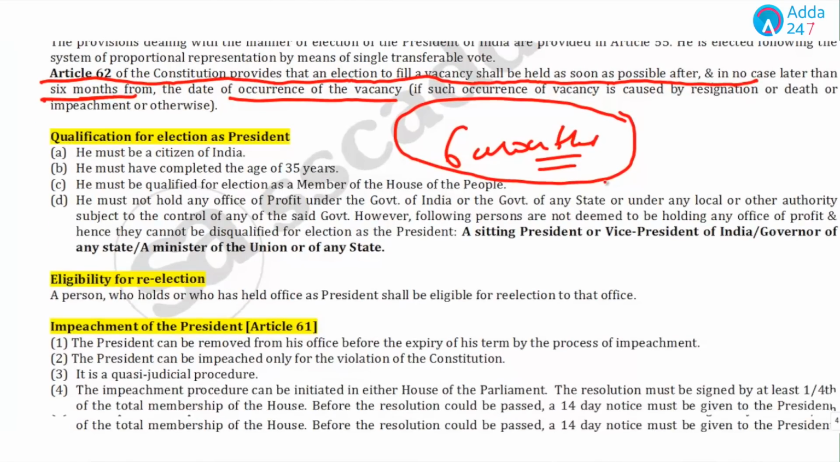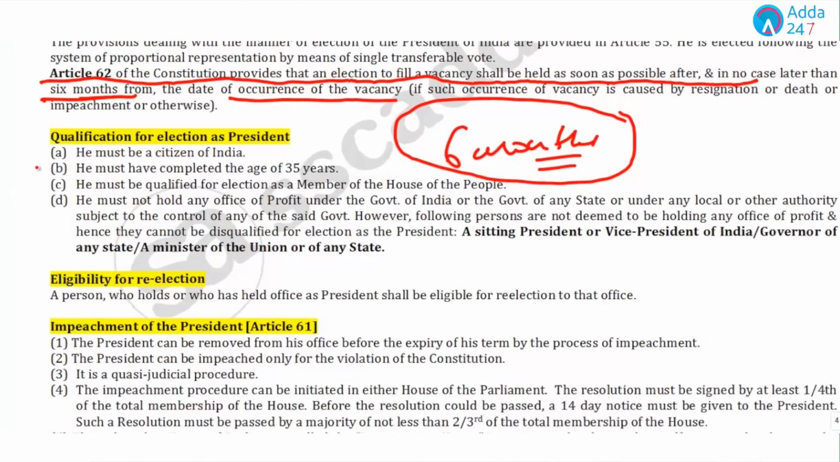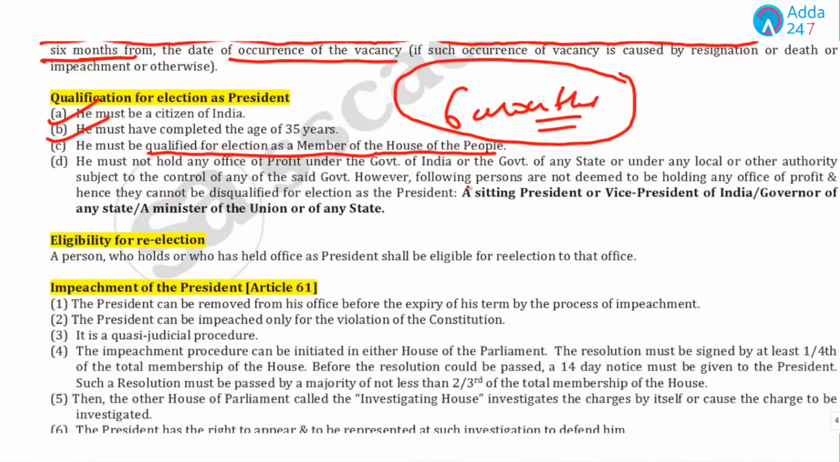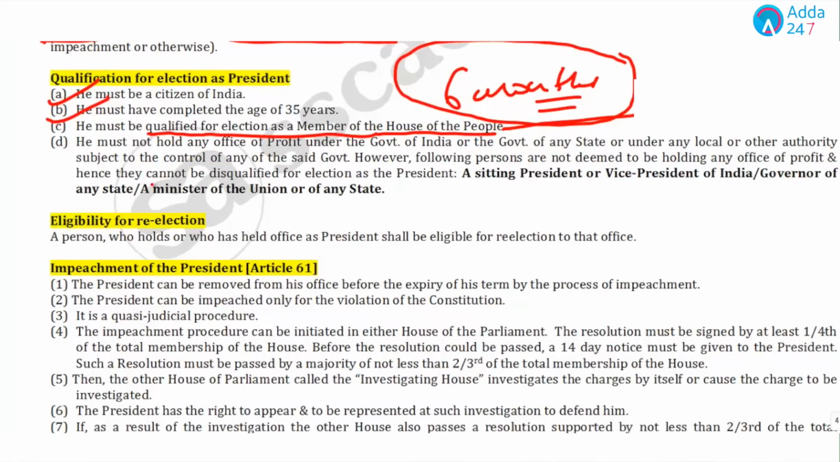Now, what are the qualifications of the president? Must be a citizen of India, must have completed 35 years of age, must be qualified. Remember, he is not a member of Parliament. He should be qualified for election as a member of the House of the People. One more important point is that he should not hold any office of profit under the government of India. But some posts can apply for the presidential elections: a sitting president, a vice president of India, a governor of any state, or a minister of the union or any state.